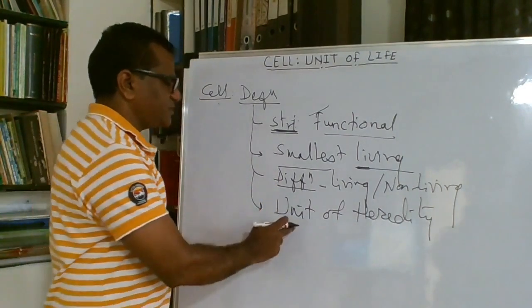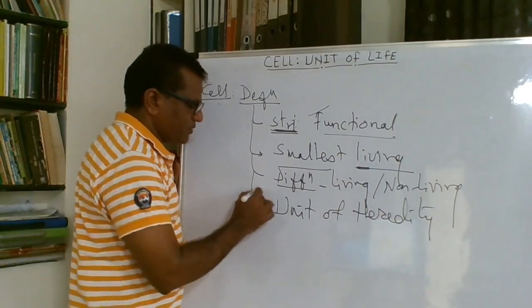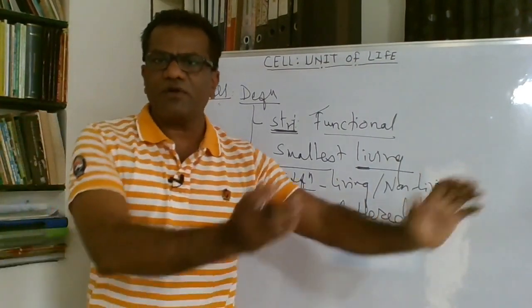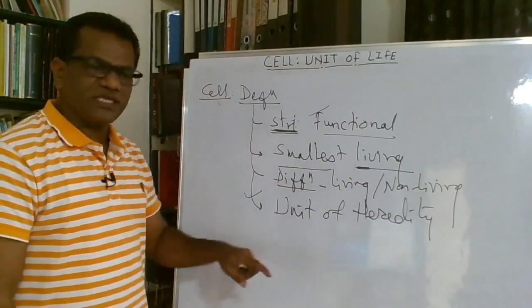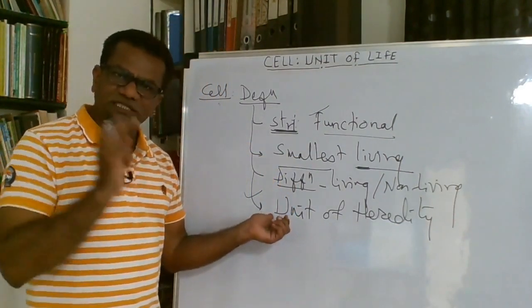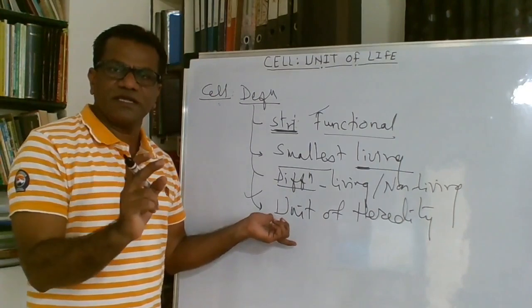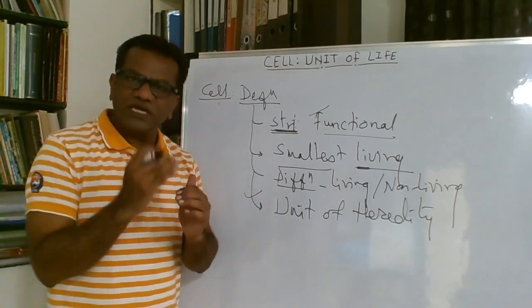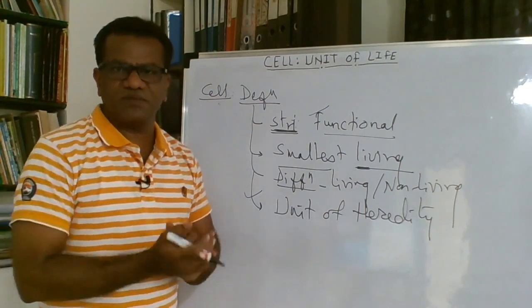That nucleus is present in the cell, and therefore the nucleus, the genes, and the DNA are carried from one generation to the next by the cell. So the cell is the unit of heredity. Without the cell, genes or DNA alone cannot be passed. Of course, again the exception is viruses.